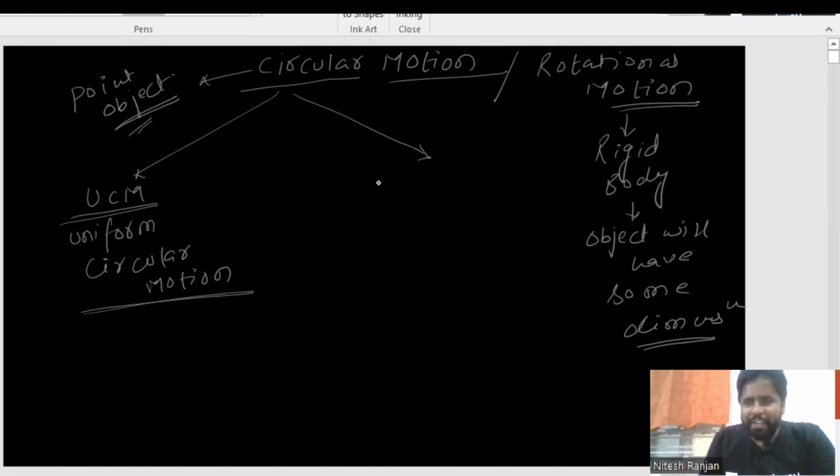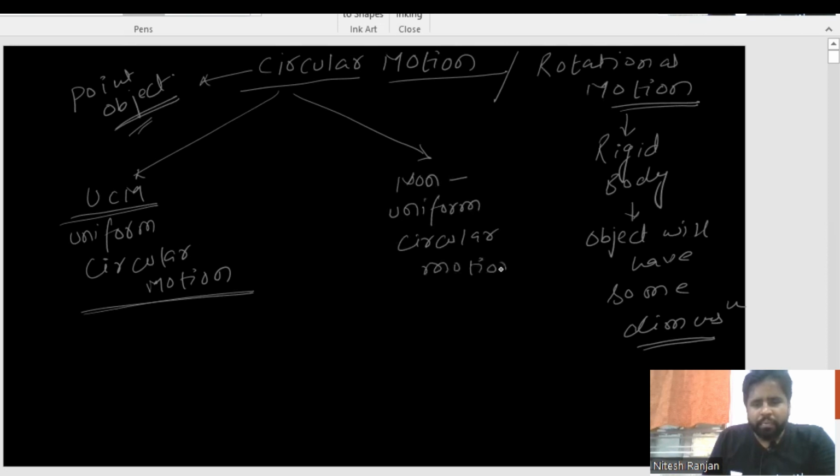So now we are going to talk about another segment of circular motion. It is non-uniform circular motion. If it is non-uniform circular motion and if it is uniform circular motion, what are the differences here?